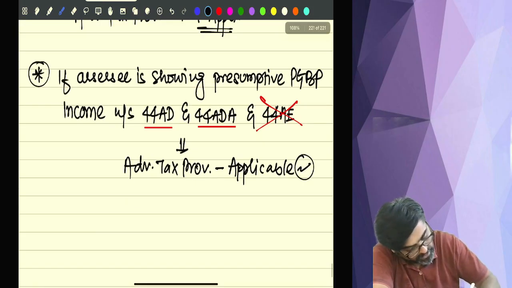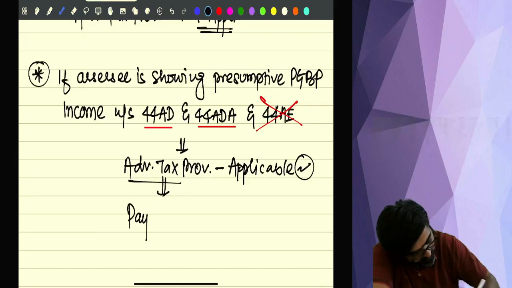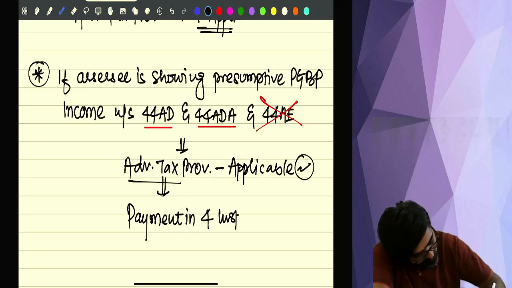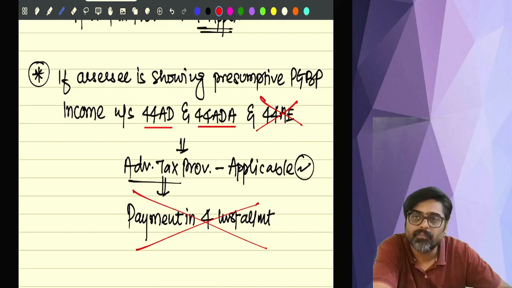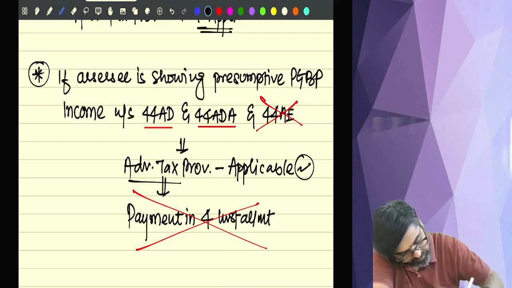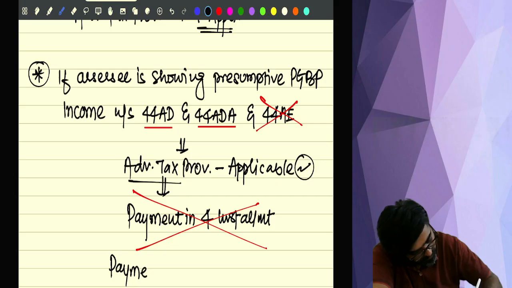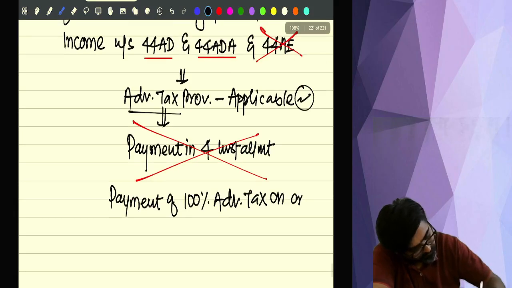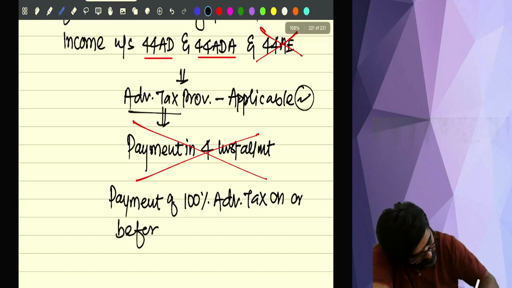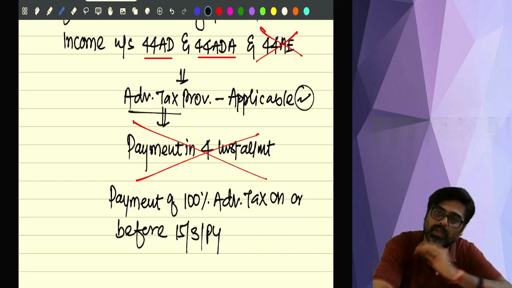But advance tax payment in 4 installments is not applicable. Payment of 100% advance tax on or before 15th March of the previous year is all that is required.